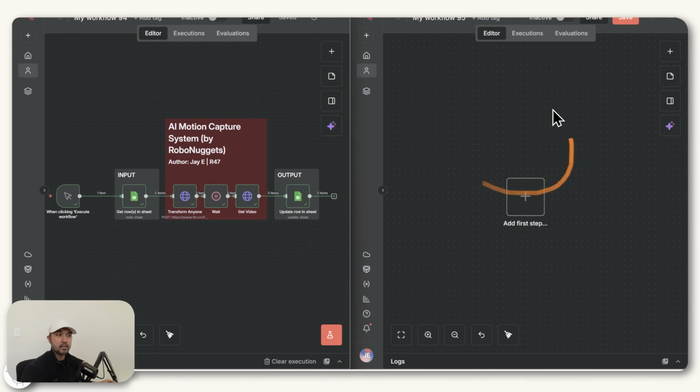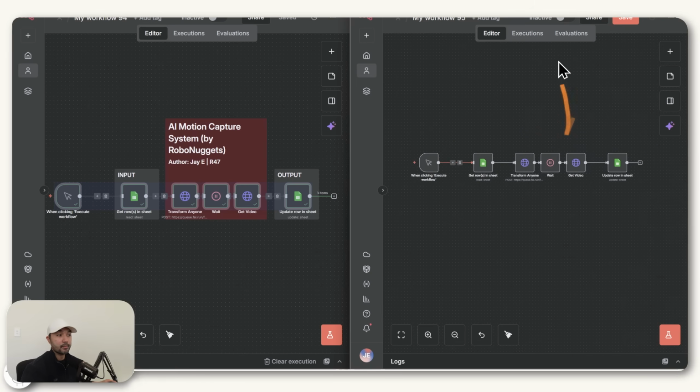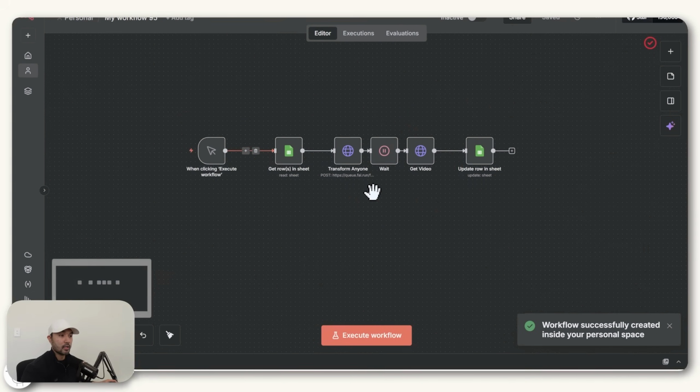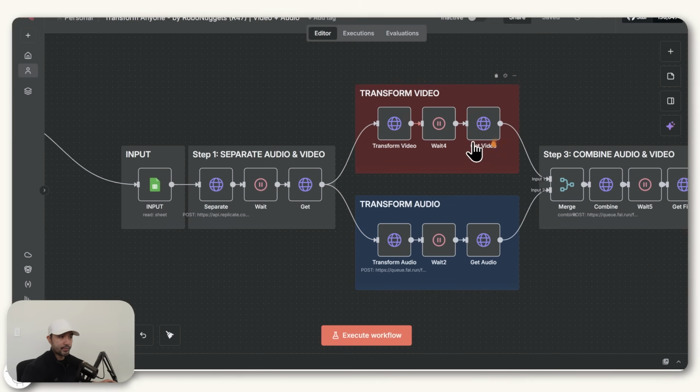And to make this easy, if you open a new workflow, what you can actually do is just copy these nodes and paste it here, because a lot of these will pretty much be repeated anyway. So doing it like that will save you a lot of time. And if you look at the final workflow that we have here, the structure of it is rather simple, because if you remember this transform video step, this is what we just set up.